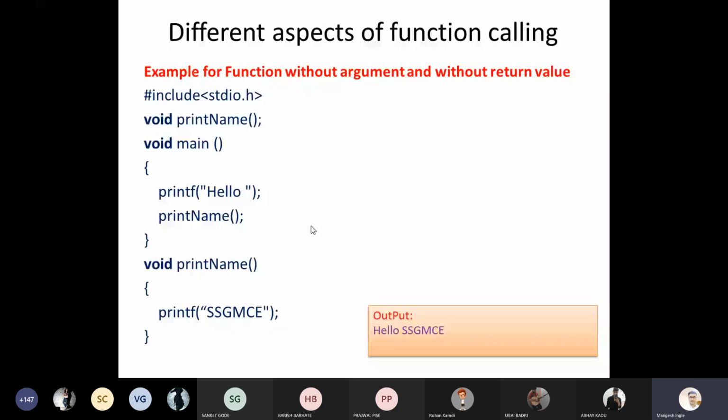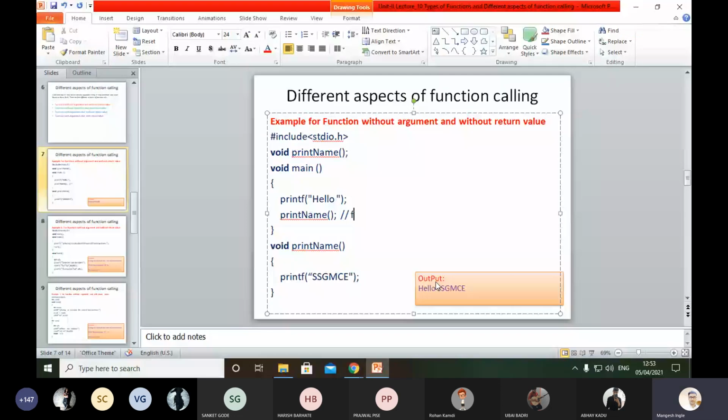Just concentrate here. We call this function calling.